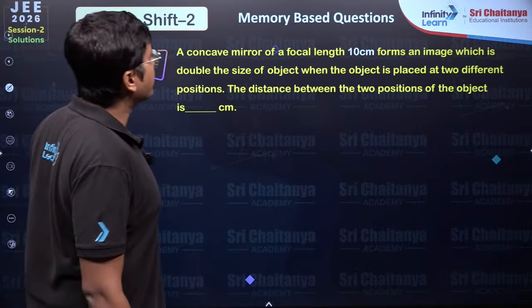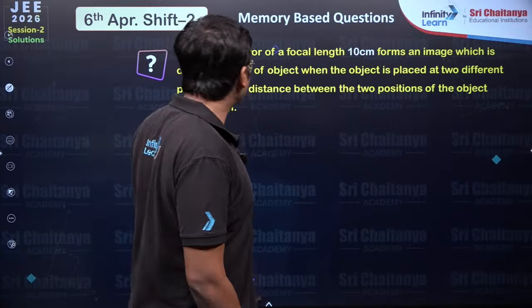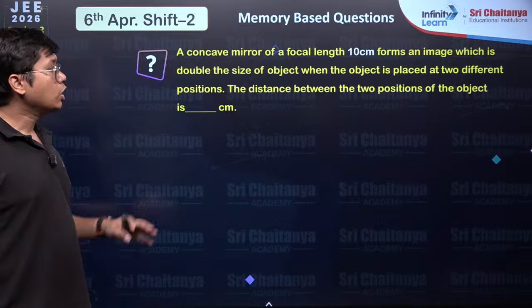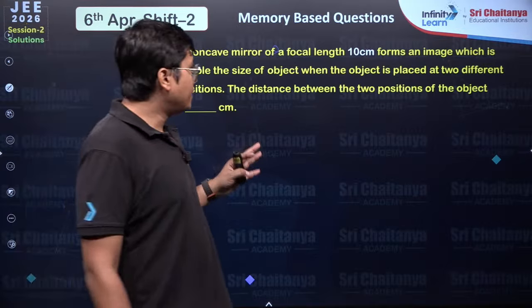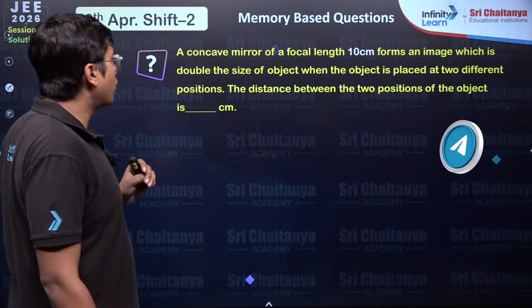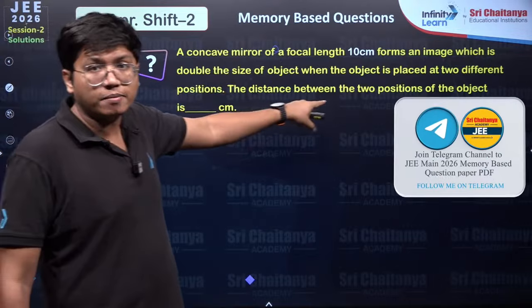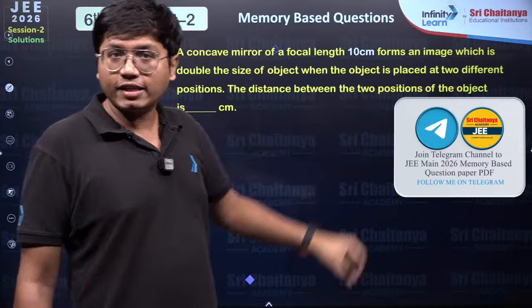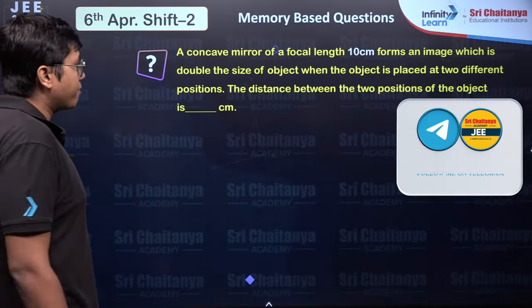This says a concave mirror of focal length 10 centimeter forms an image which is double the size of an object when the object is placed at two different positions. The distance between the two positions of the object is how much? This is very, very similar to a January PYQ.